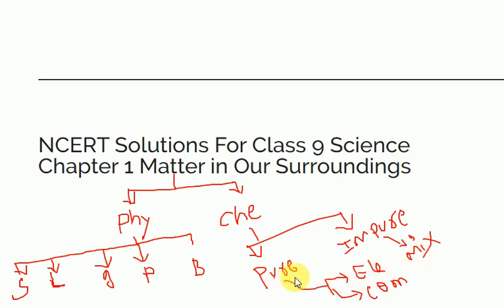Coming to pure substances, they are further classified into elements and compounds. Pure material means only one kind of material. You may ask, sir, how are compounds in the category of pure substance? I am just taking distilled water. Distilled water contains only H2O molecules. Clear? Only H2O is there. If you take sugar, it contains only sugar. So this is the basic idea regarding classification of matter.